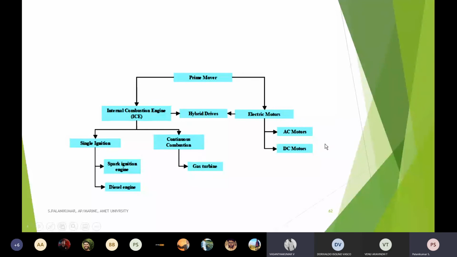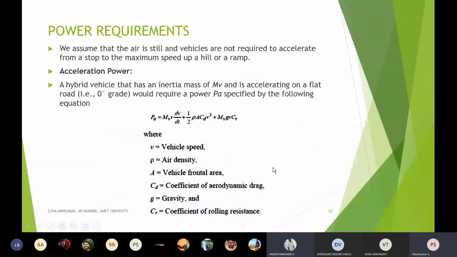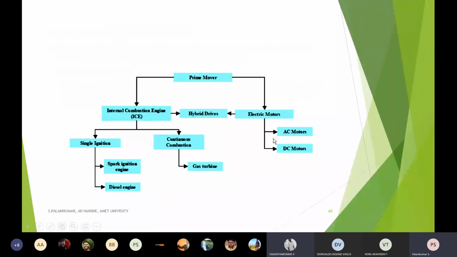If you take into account all the merits and demerits, the DC motor has a very big drawback: it uses carbon brushes, which automatically need very frequent replacement. In rough and tough weather conditions, with frequent speed increases, sudden braking, and making it a generator in the reverse direction, exposed to typical urban driving conditions, the carbon brushes may very often wear out. So we have to replace the carbon brushes.